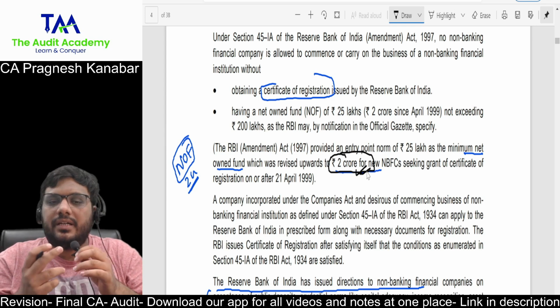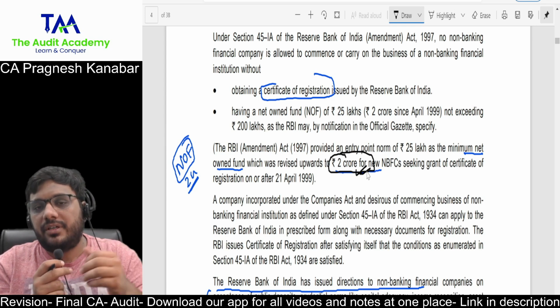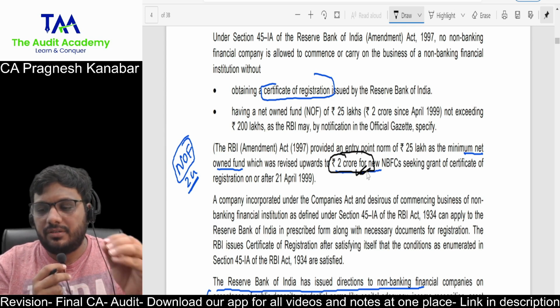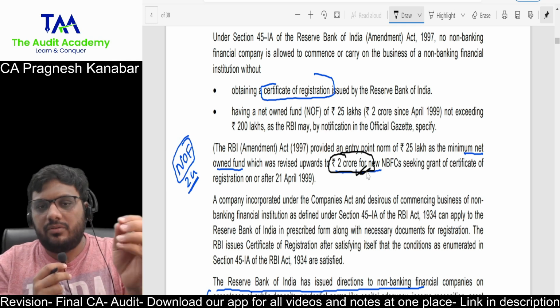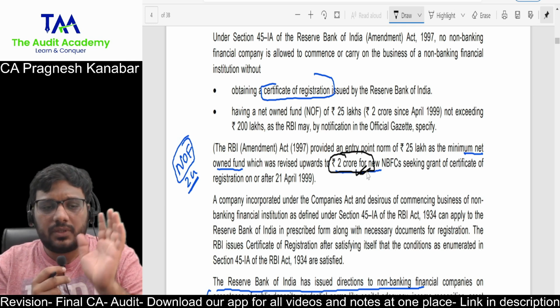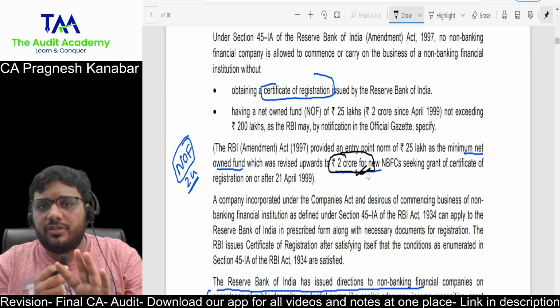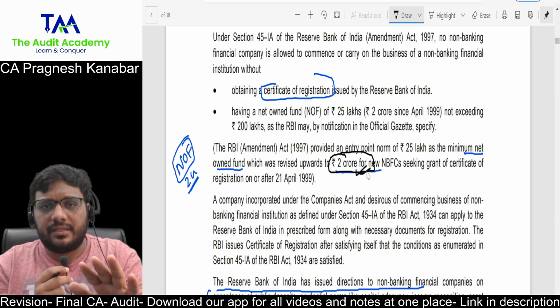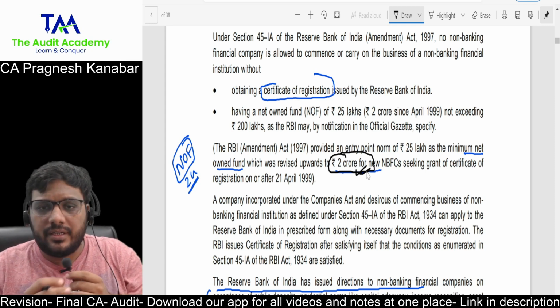So please understand, you may lose out on some really important marks. So do not leave this topic in option. It is very much doable. Pause the video right now. Look at the points of definition, registration, net owned fund, and finish off the instructions that I've given. That's it. All right. And then we move ahead in the discussion.